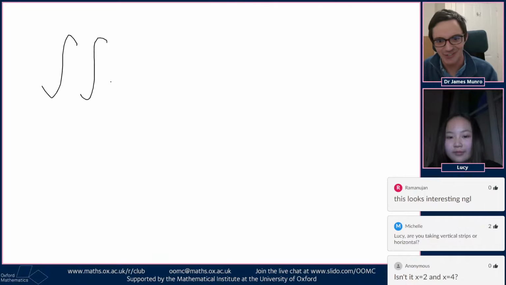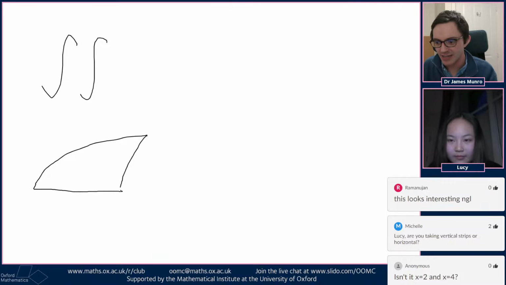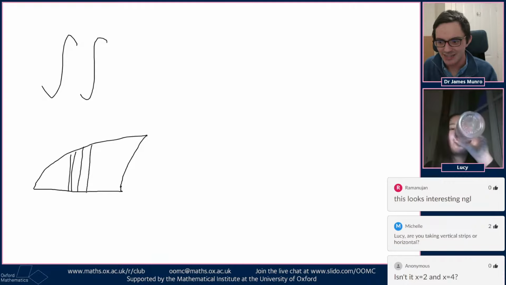This is a general trick for finding areas, where what I really want to do is add up lots of tiny contributions. You can think about this shape as being made up of lots of little rectangles. This is the kind of thing they teach you when you learn what integration is: integration is defined in terms of adding together lots and lots of tiny rectangles.